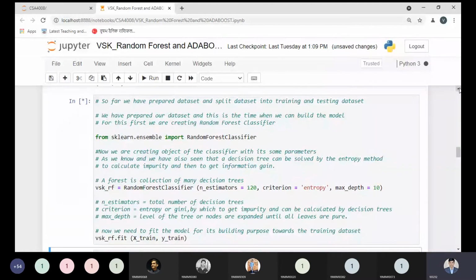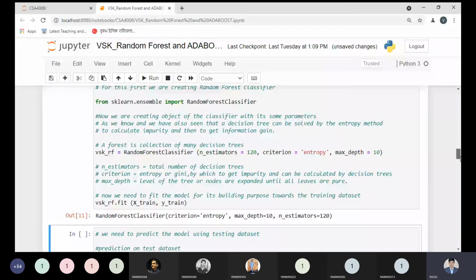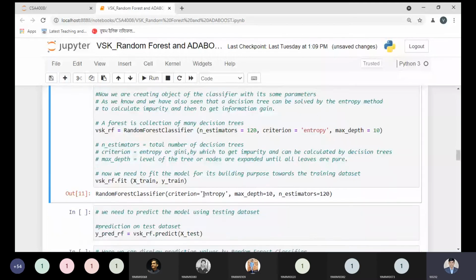Yes, it is being executed. Just tell me. Yes, after executing this code, you will be able to see the random forest classifier is created. What is the criteria we have passed for calculating the impurity? Maximum depth we have taken as 10 according to student demand, and number of estimators we have taken as 120, again according to student demand.